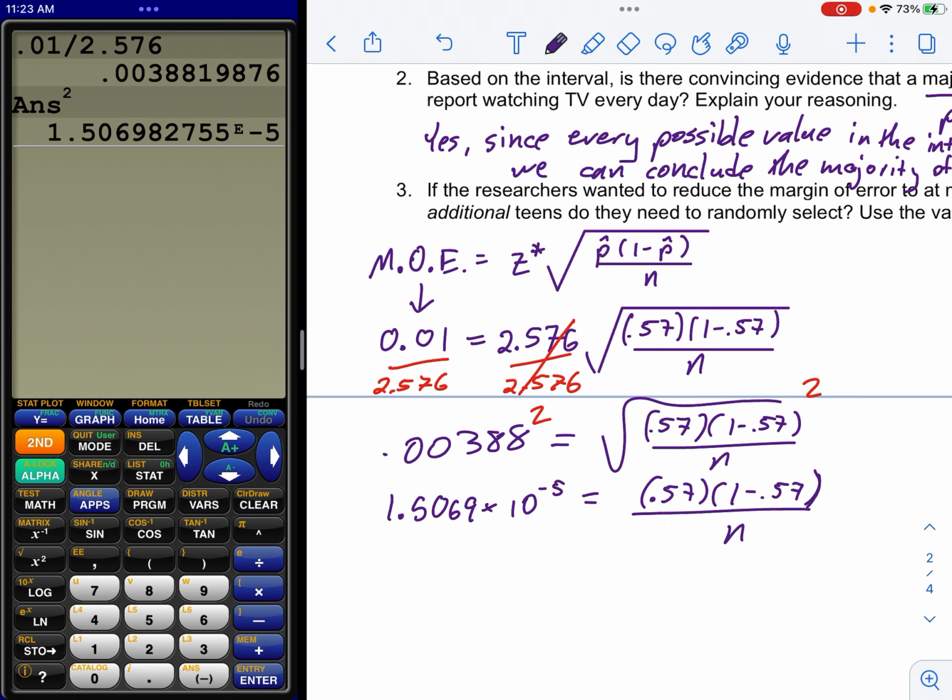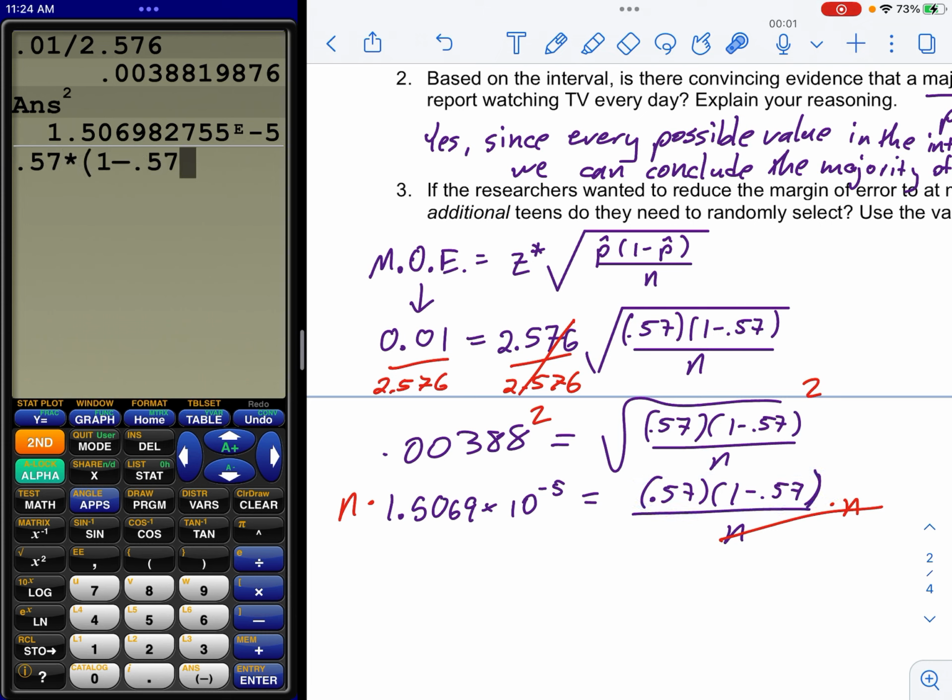The square root's gone. At this point, I like to just play a little trick on the equation. I'm going to multiply both sides by n, which essentially just moves this n over there. And so those are gone. By the way, I am not going to even try to do anything with this. I'm going to leave it on my calculator so I can keep using it. I'm going to then get the decimal of this. I can do that now.